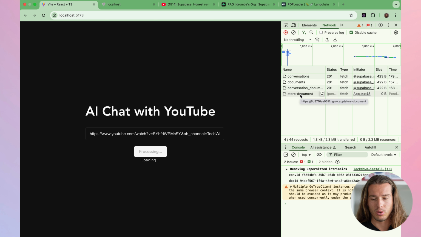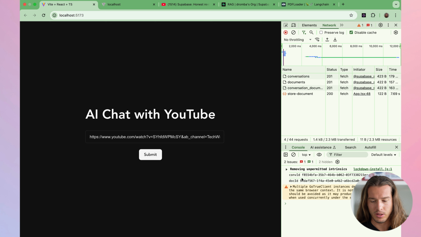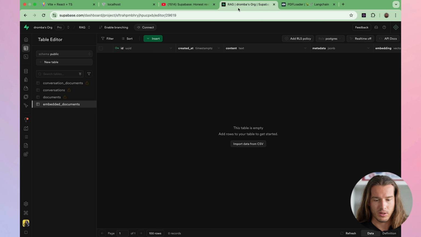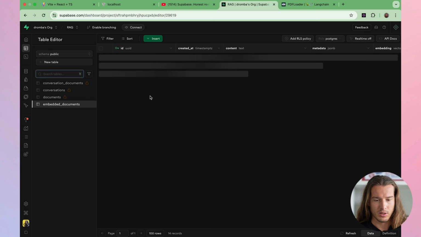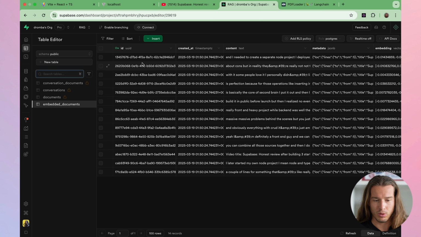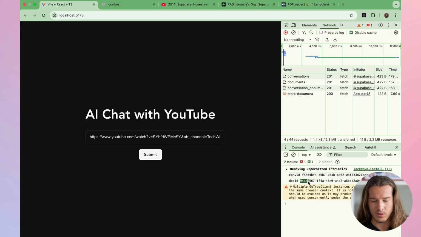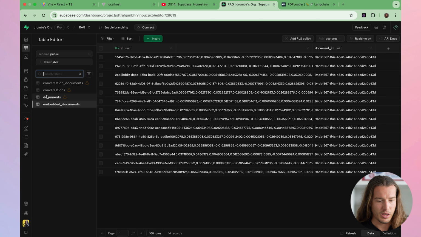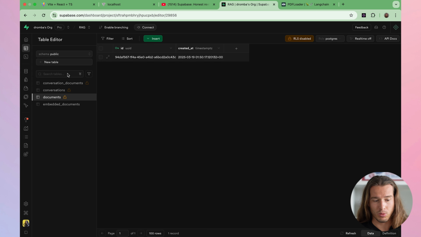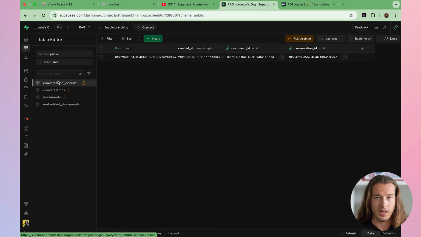This is the node service that we've implemented. Okay, we have some data here. Let's refresh it. Okay, cool, so now everything is here. Let's see, document ID 94D. If you look at it here, that's this one, 94D. If you go to documents, we'll see, oh cool, that's that document. If you go to chats, conversations, okay, this is that ID. And now we have this table which joins document ID and conversation ID.